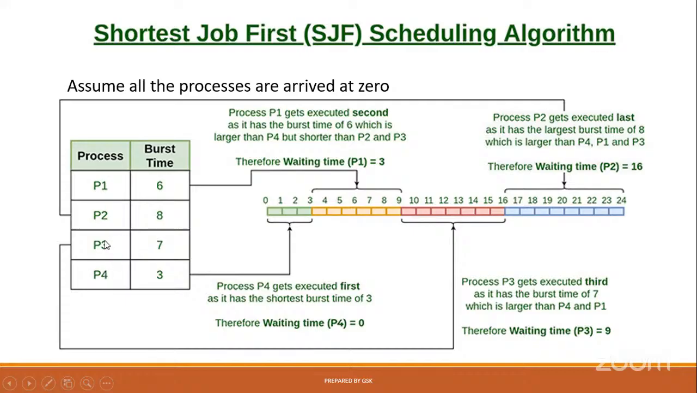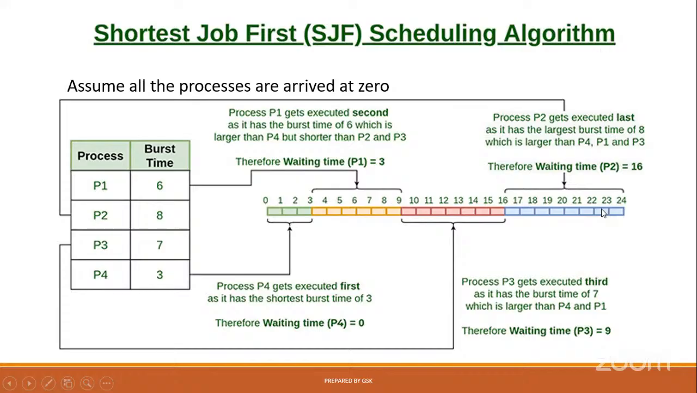Then 7 will be collected and sent for the execution. And finally, P2, because the burst time is 8, the largest one among those 4, that will be selected. And finally, at the 24th second, this is the cumulative value, the 4 processes' execution will be completed.